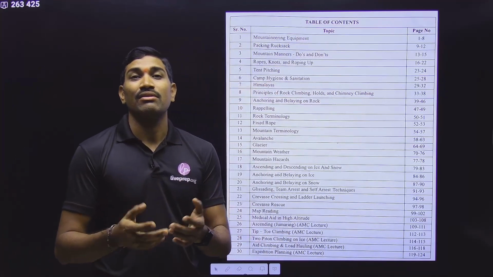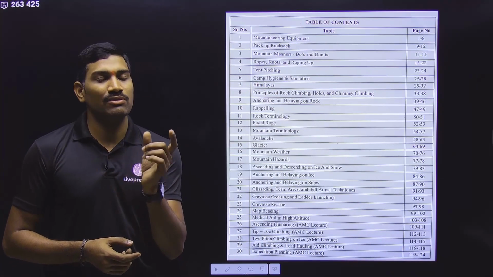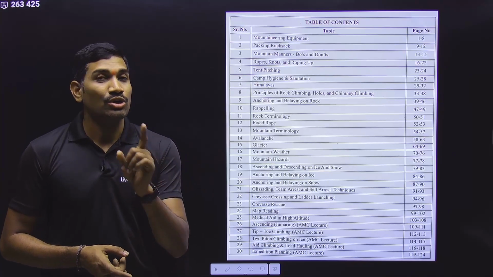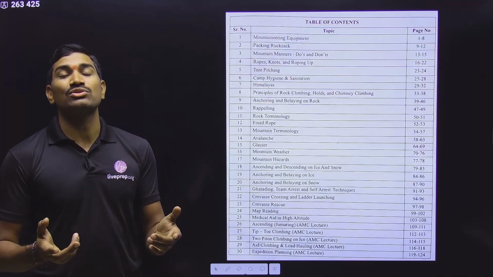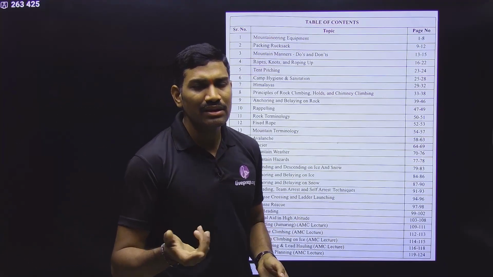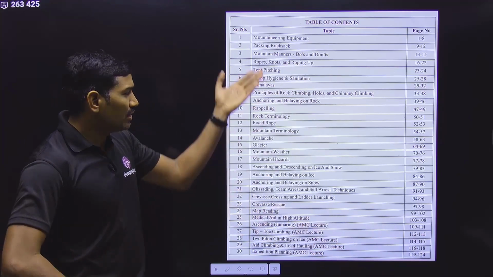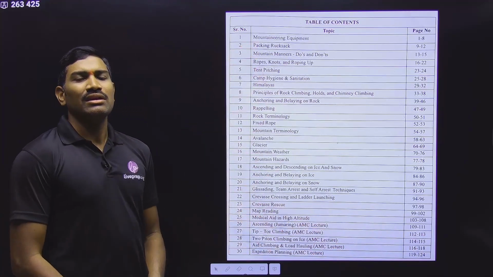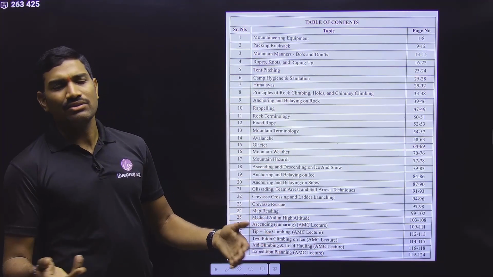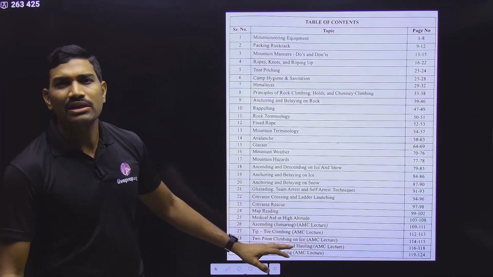And at that time, please remember, on the mountain they provide electric light with the help of a generator, so there is a fixed time, and after that they will automatically switch off the lights. So if you want to study again at that time, you need to use a battery light or torch light, and then study. But my suggestion is, if you do all these things in advance, whatever light they provide is enough. You can easily revise at that time, and happily just sleep. That's it. Your job will be done very easily.